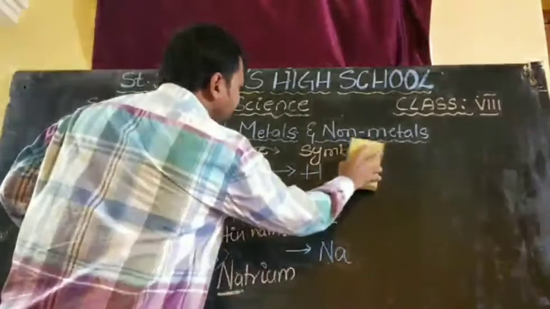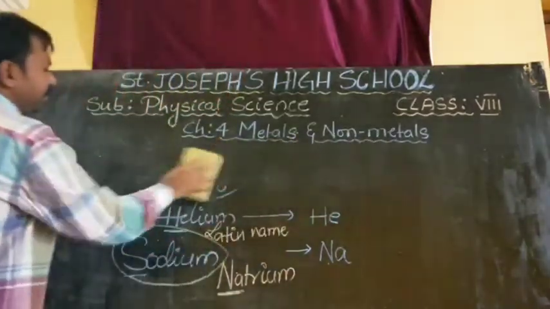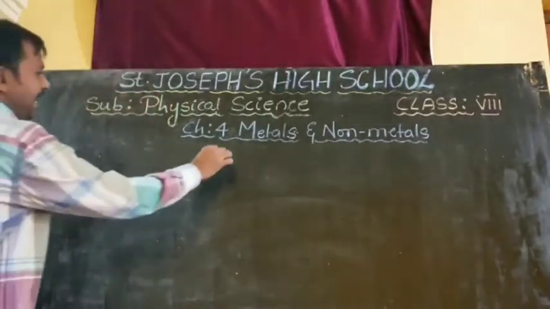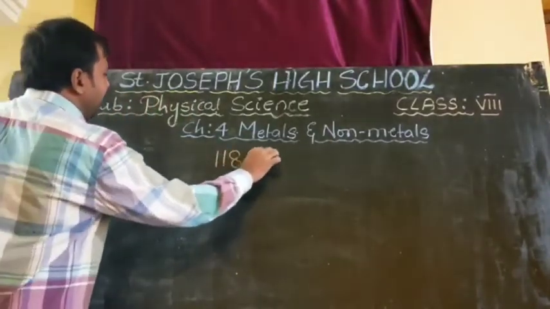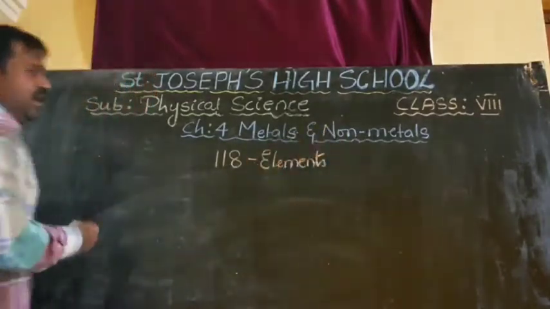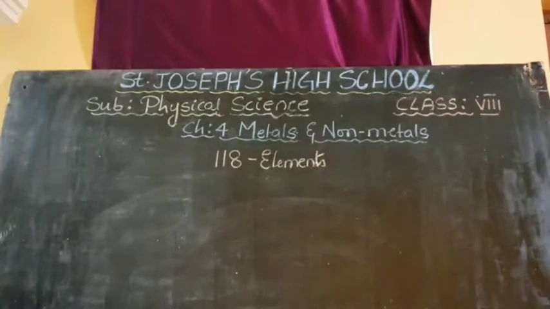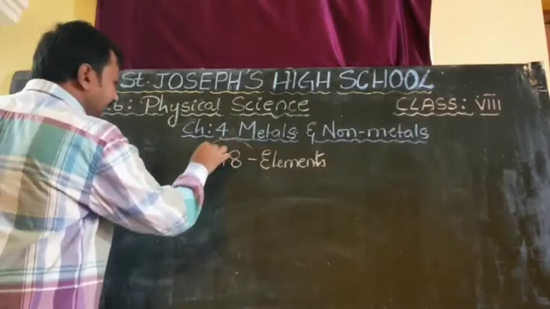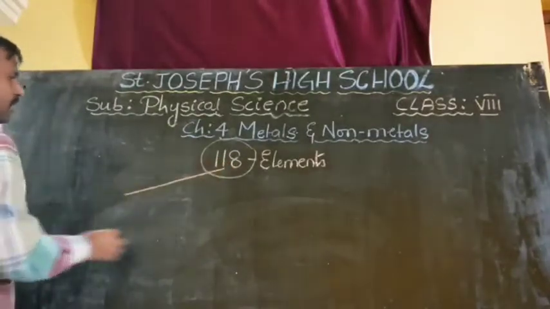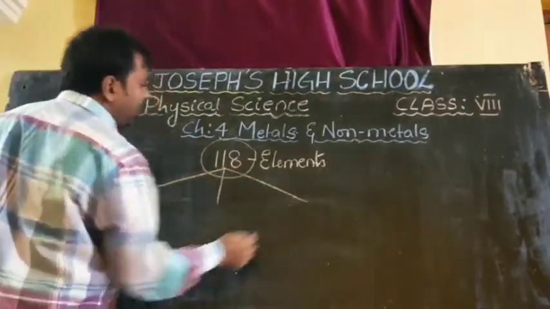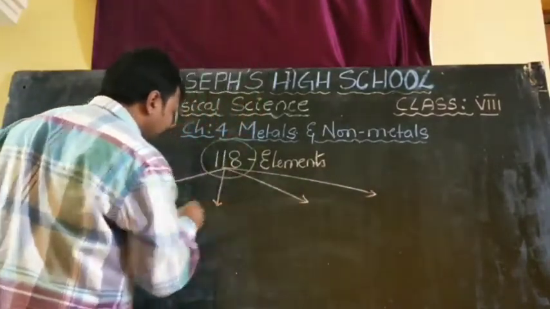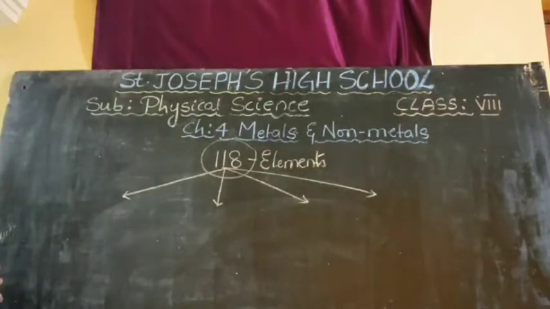Now, what I said, totally how many elements are there? Totally 118 elements. These 118 elements are classified into some groups. What are they?